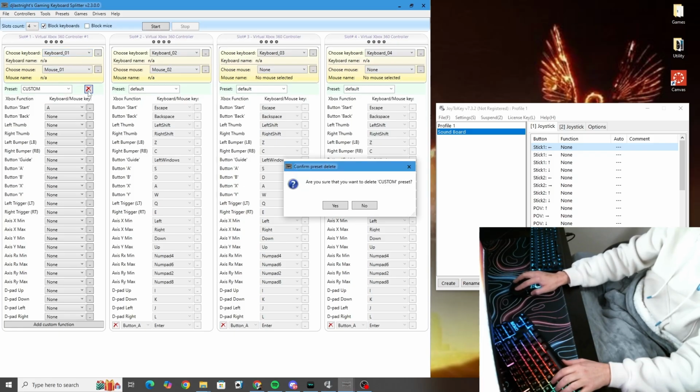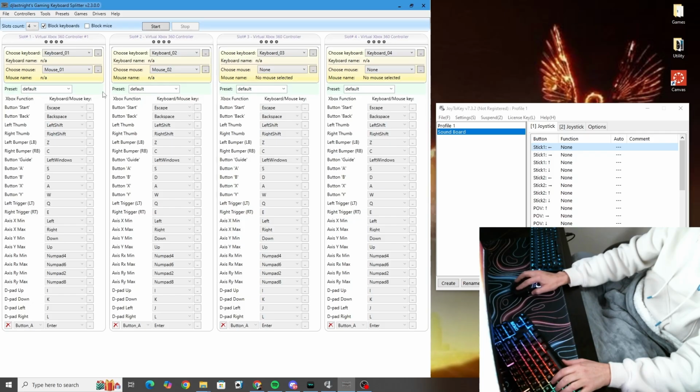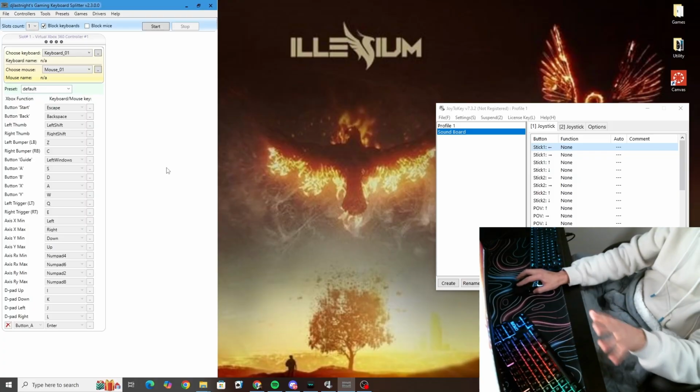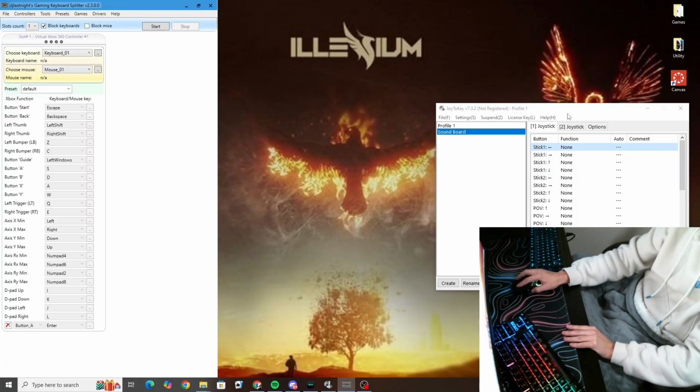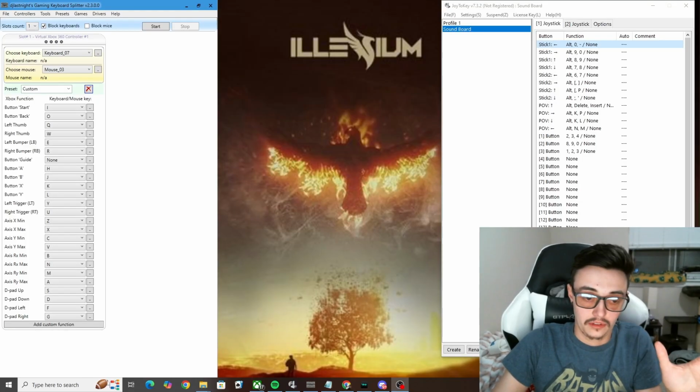So what I'm going to do is delete this and put this to default, and make sure that whatever keyboard it is, like this one's keyboard 1 for me, it might be 2, 3, or 4 for you. Just select that in the drop down menu here, and then you can reduce it to 1 slot, which makes it a little easier to manage. And then we're going to go over to the JoyKey app.